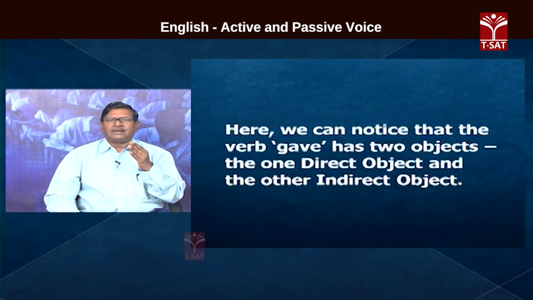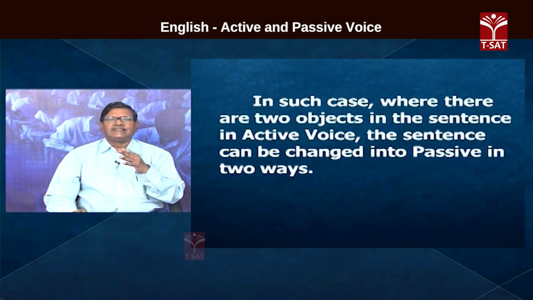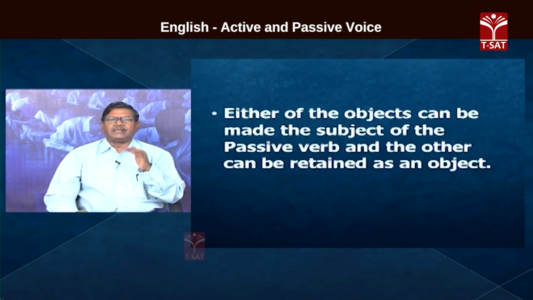Likewise, here we can notice that the verb gave has two objects in the sentence. The one is direct object and the other one is indirect object. In such cases, where there are two objects in the sentence in active voice, the sentence can be changed into passive in two ways. Either of the objects can be made the subject of the passive verb and the other can be retained as an object. In the example, when present becomes the subject, me is retained in its position.